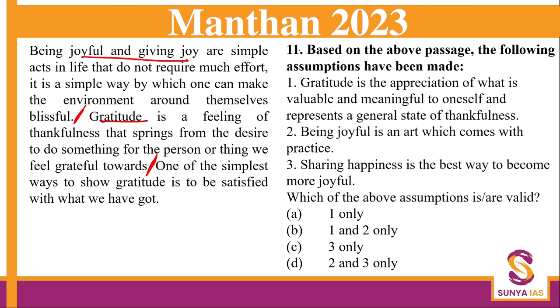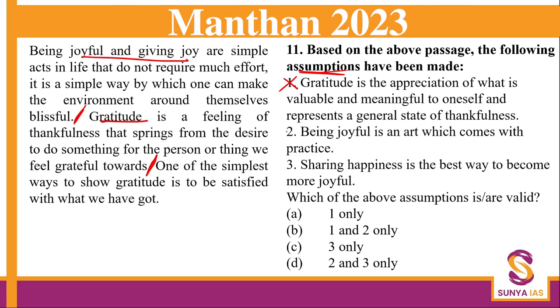So let us look at the assumptions. We have to find the assumptions. First point. Gratitude is the appreciation of what is valuable and meaning to oneself and represents a general state of thankfulness. Now, this is given. So, this is not an assumption, it is directly given, explicitly given. Next, being joyful is an art which comes with practice.